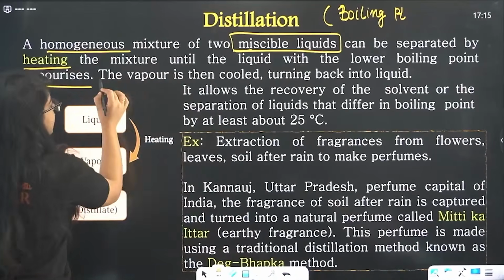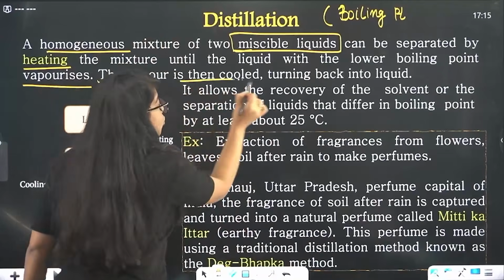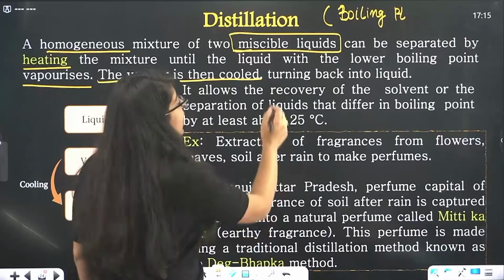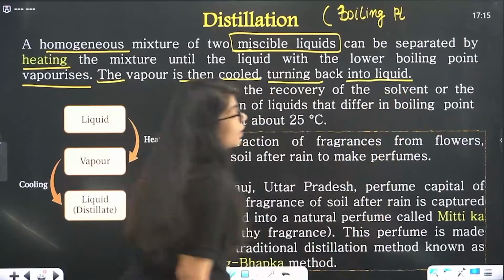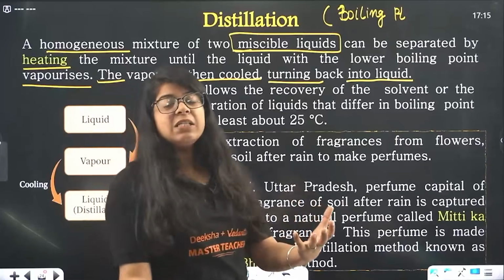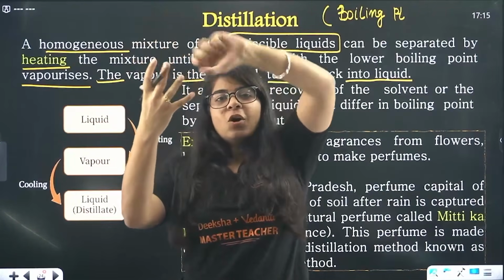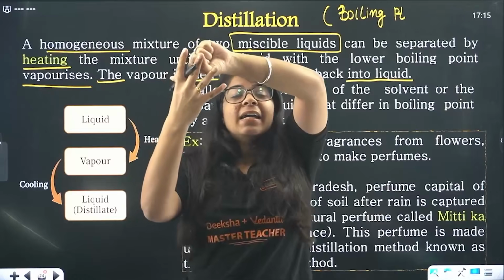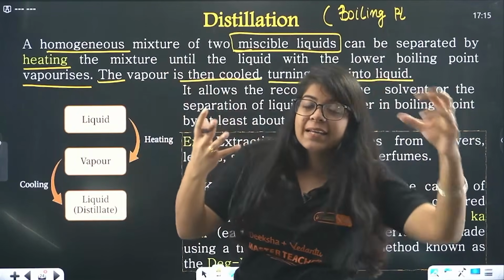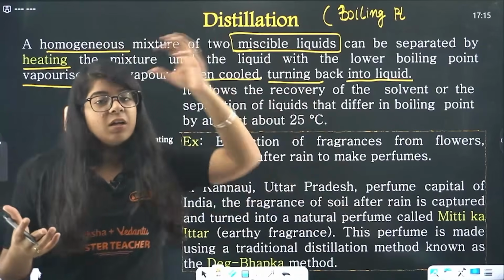The acetone vapor that went up is then cooled, because these are hot, that's why they are vapors. They are then cooled, turning them back into liquid. That is distillation. Water and acetone are boiling, acetone vaporizes, but I don't let it go. I collect it, I hold it, and I cool it with something, and it turns back into the liquid.